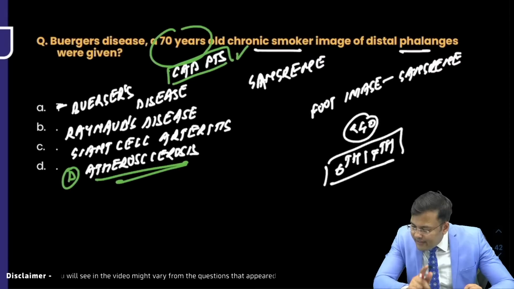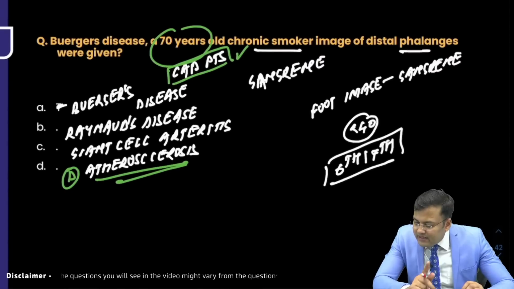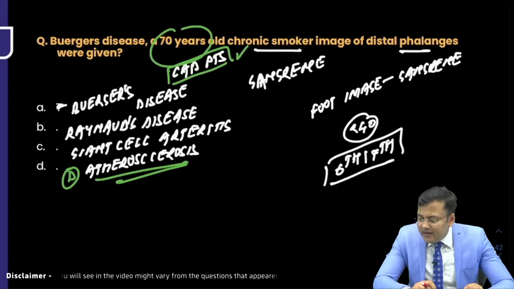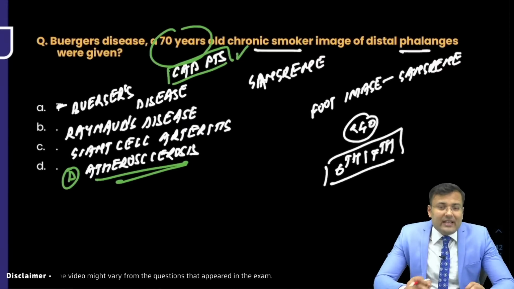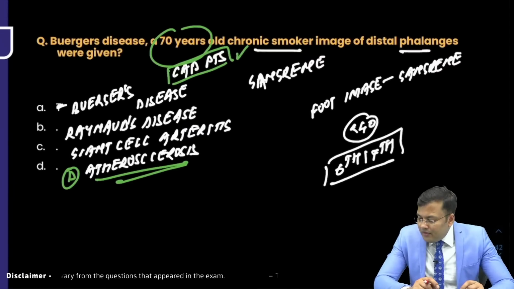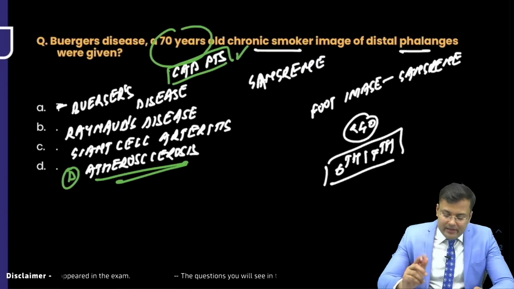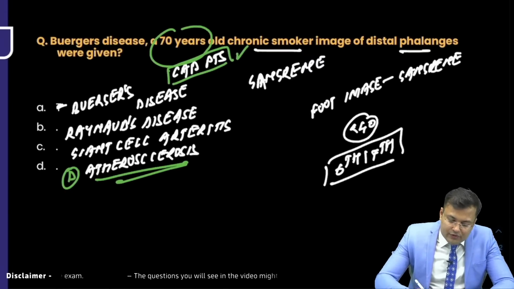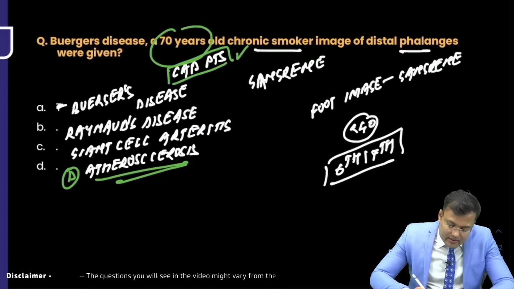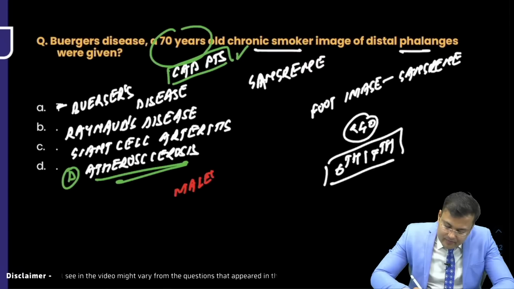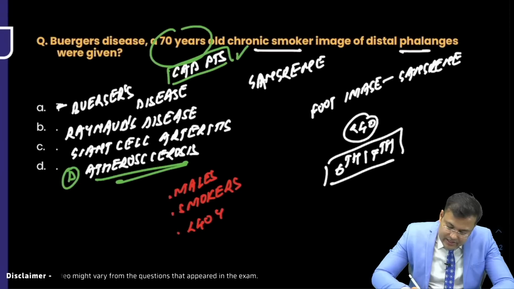Very good, Pawan. Pawan wants to say that, sir, I first marked Burgess. After that, I saw the age and then I marked atherosclerosis. Very good. So see, what are the clues for Burgess? It is exclusively seen in males, smokers, and age, very important, less than 40.